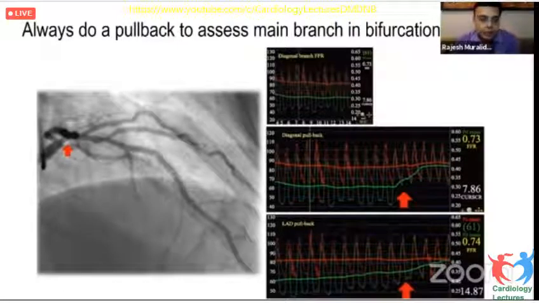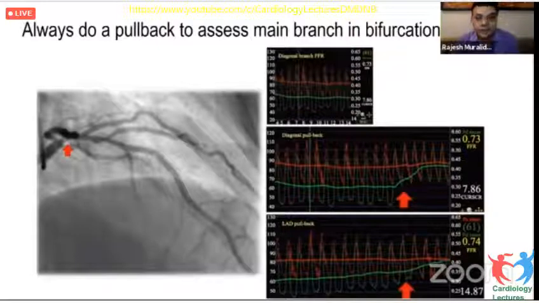As can be seen from this frozen frame, there is a 50-60% lesion in the diagonal, and there is probably a lesion in the LAD. Somebody put a wire into the diagonal, and the FFR was 0.73. Suppose we had accepted this value without a pullback, we would have kept this patient on medical treatment. Now you do a pullback and you find that the largest step up is not at the diagonal ostium, but at the left main, where there is a gradient of approximately 20.